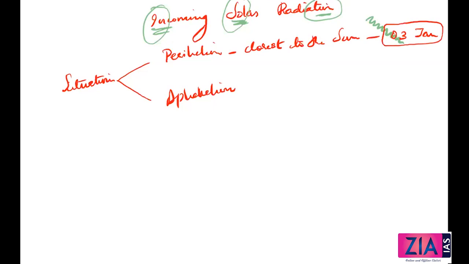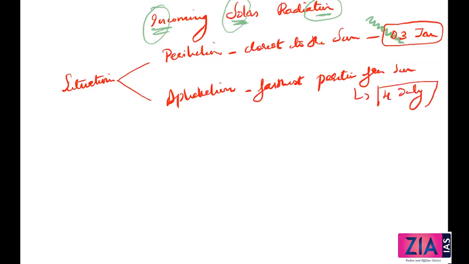We'll talk about aphelion. Okay, if perihelion is closest, then aphelion means what? The farthest position from the sun. That is called aphelion, and that is around 4th July. The trick to remember is that when you are so close, it is the starting of the year, and slowly when you are going far, it is the middle of the year, 4th July. Okay, by this concept you can remember.